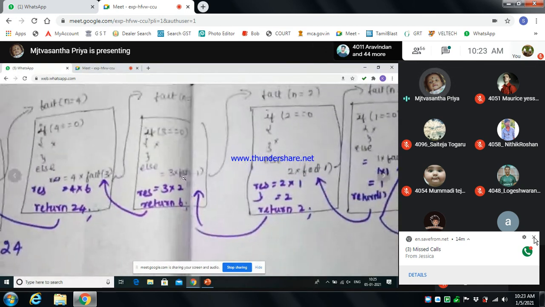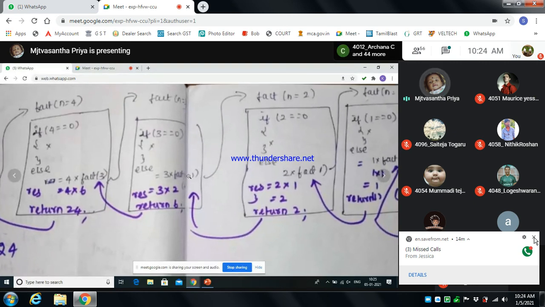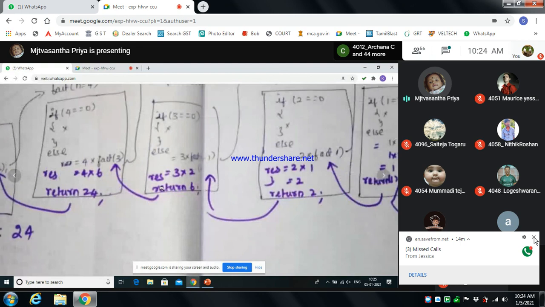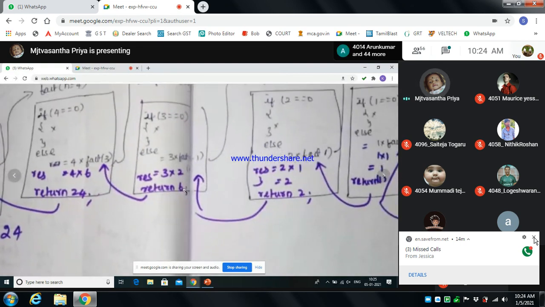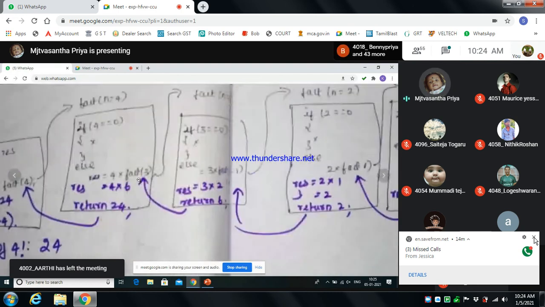We know the value for fact of 3, right? The fact of 2 value we know. This is the fact of 2, right? The value will be 2, right? So 3 into 2 returns 6. So we know the value of fact of 3, and we can substitute it here.